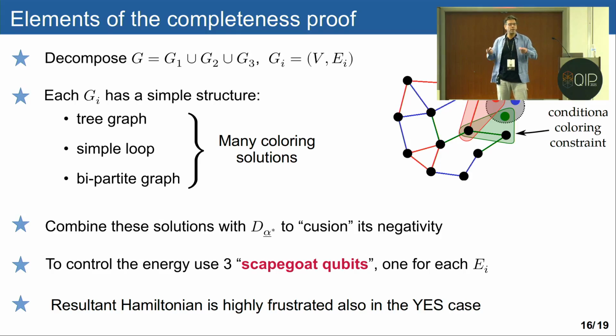In some way, this enables us to control the energy violation and to combine all these solutions together. I would note that, first of all, the resultant Hamiltonian is now three-local instead of two-local. And also, it is highly frustrated in the yes case as well. Okay? It's not zero in the yes case. It's simply less frustrated than the no case.